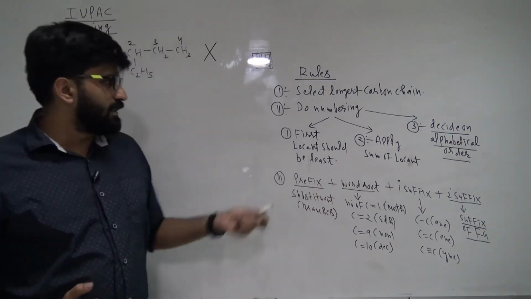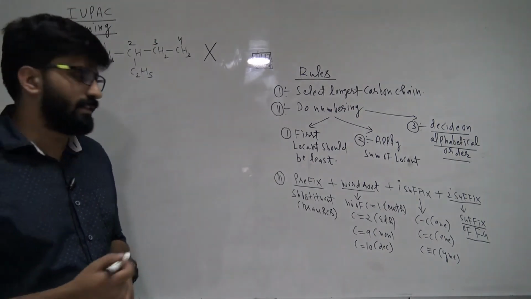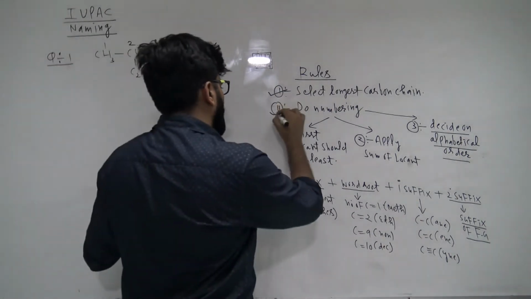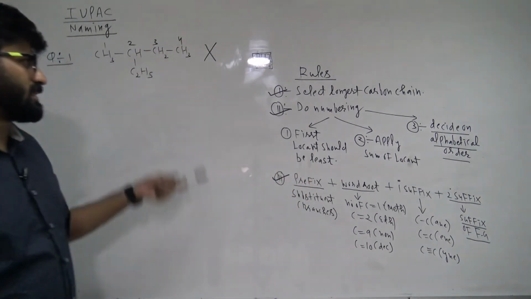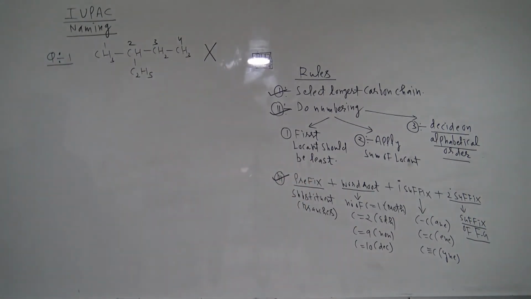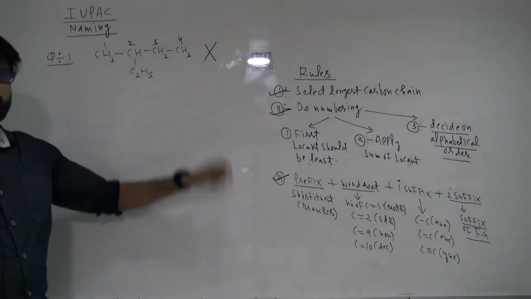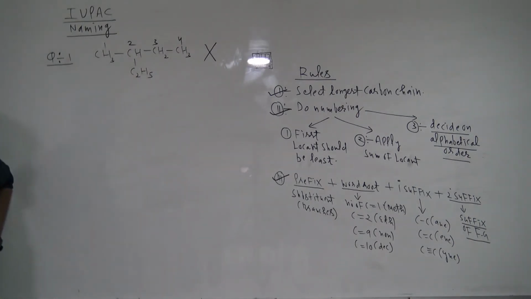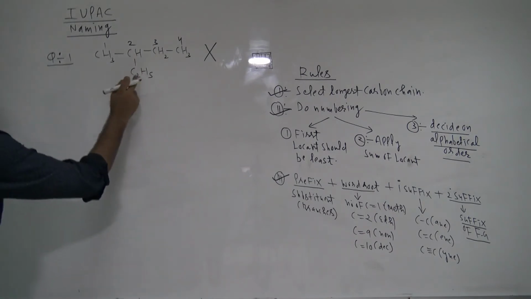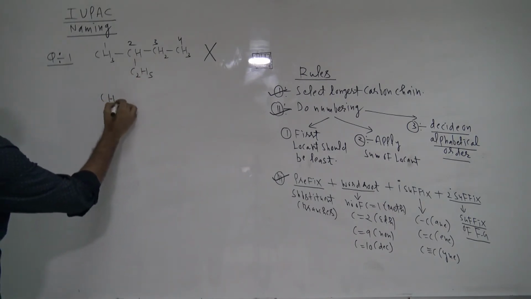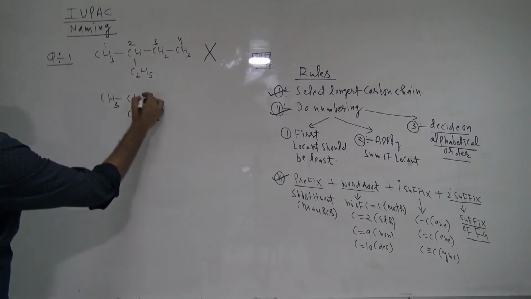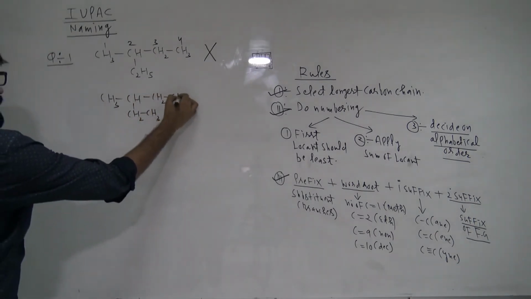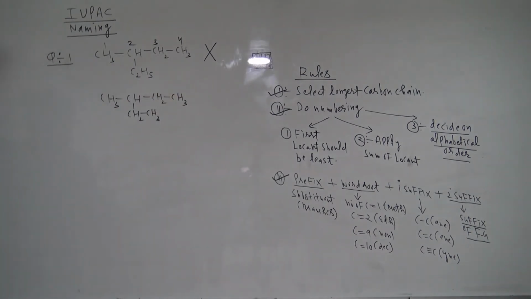So if you know these rules, naming will become a little easy for you, and you will not make mistakes in these kinds of questions. This is a CBSE question. Now the question arises: why is the numbering wrong? If C2H5 is given like this, can I write CH2, CH3, CH2, CH3? Is there any problem?